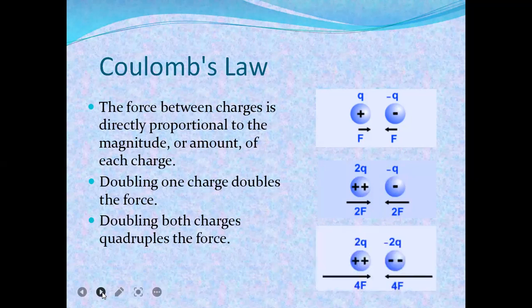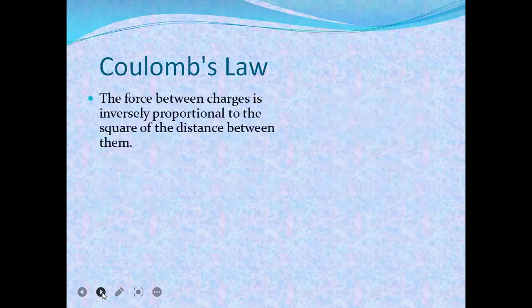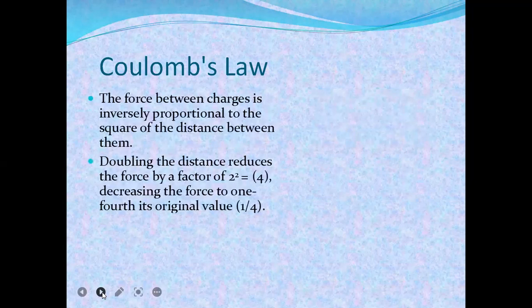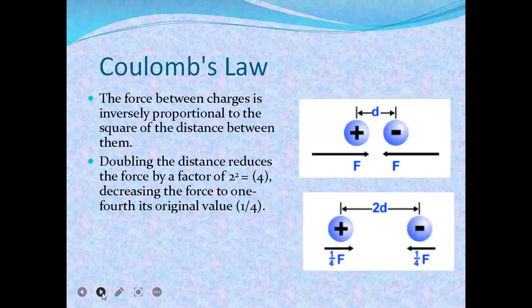According to Coulomb's law, the force between charges is inversely proportional to the square of the distance between them. Doubling the distance reduces the force by a factor of 2 squared, that means 4 times, so the force decreases to 1/4 of the original value. This is the first case and this is the second.